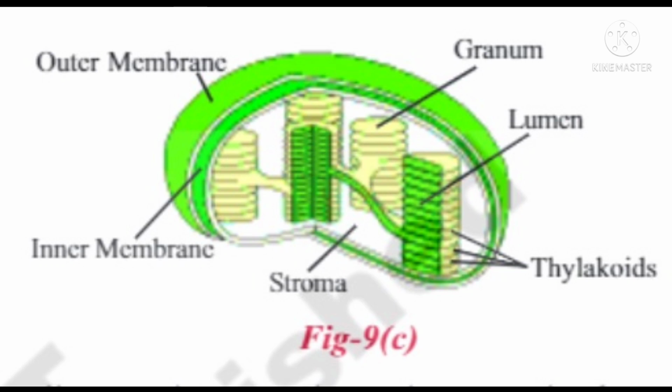The thylakoids are arranged in stacks known as grana, and each granum contains around 10 to 20 thylakoids. Stroma is colorless. Inside the chloroplast, the grana, stroma and thylakoids are the key biological structures that convert light energy into chemical energy, which is stored in the form of starch granules.